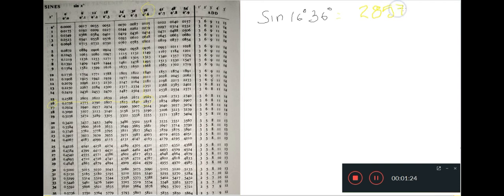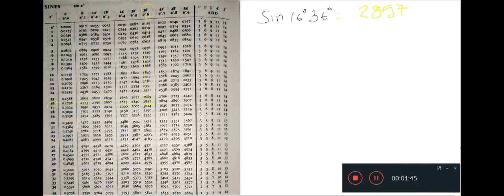But it doesn't mean that the value of sine 16 degree and 36 minute is 2857, because a decimal must be placed somewhere. Now where to place the decimal? Going back onto the table, you saw 2857. As the table is too small, the page is too small, it's not possible to place the decimal everywhere.